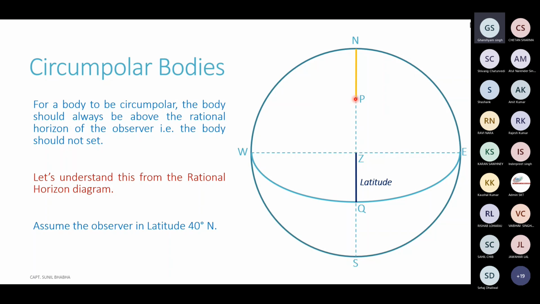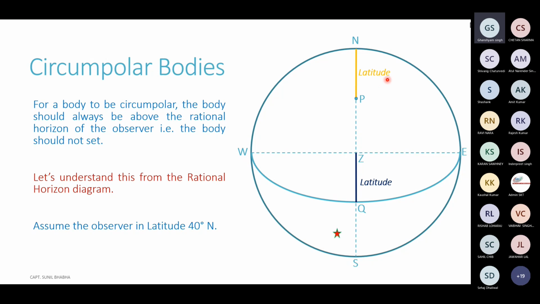Similarly, the P point, which represents the pole, is 90° away from Q point, which is the equinoctial. So P to Q is 90 degrees, that is pole to equinoctial. N to Z is 90 degrees, that is rational horizon to zenith. So therefore, what is the arc ZQ? It will be exactly the same as arc NP. ZQ was the latitude of the observer, so NP, which is the altitude of the pole or elevation of the pole, will also be equal to the latitude of the observer.